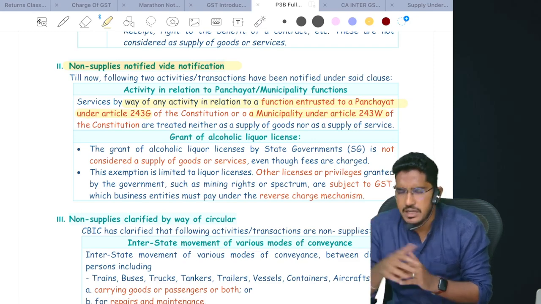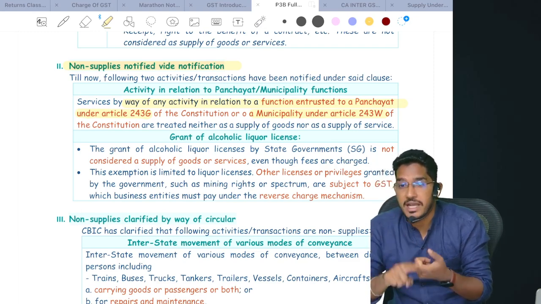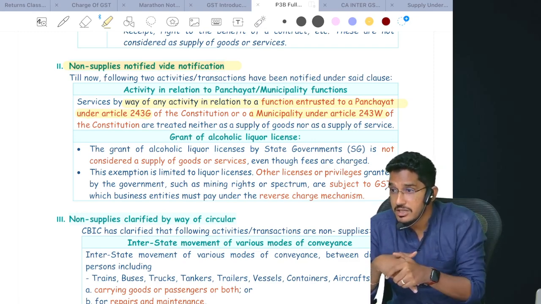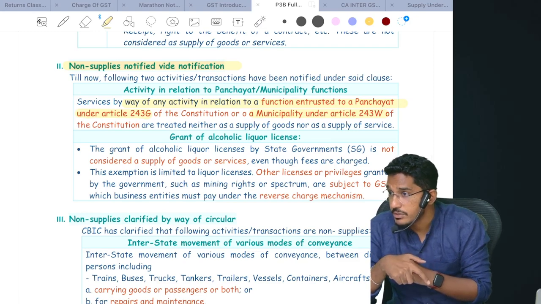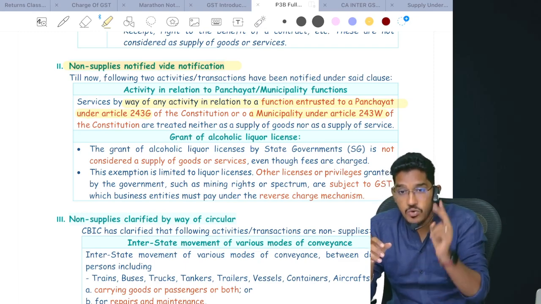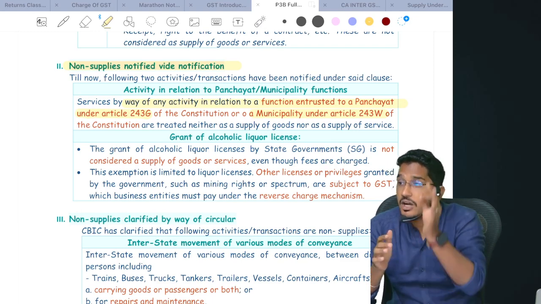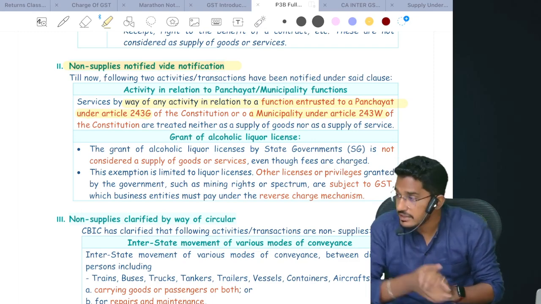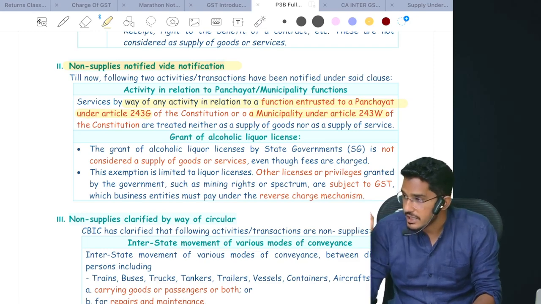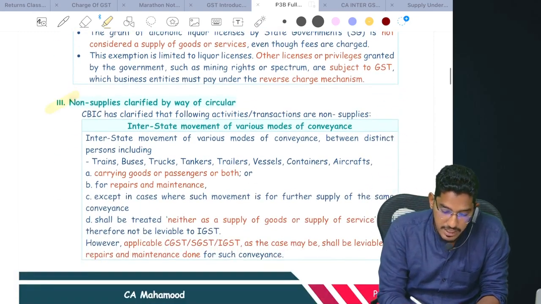You have to be very careful here. The state government will give various other licenses. If you want to carry out mining in a state, you need a mining license from the state government. The state government will charge some consideration from you and give you the mining license. Taxable or not taxable? Service, supply or not? Supply. Will GST come or not? Yes. The only activity which has not been treated as supply is the grant of a license for alcoholic liquor for human consumption. Other licenses granted by the state government will be considered as supply, and on that GST will come. Clear? Now they have clarified.